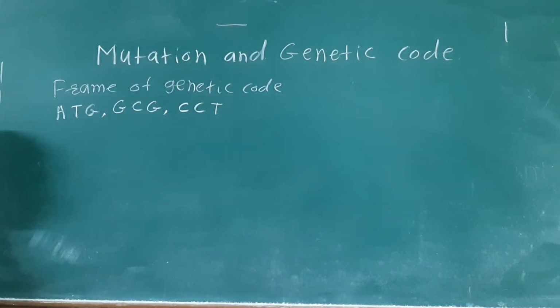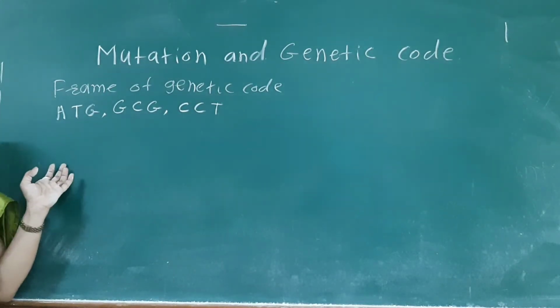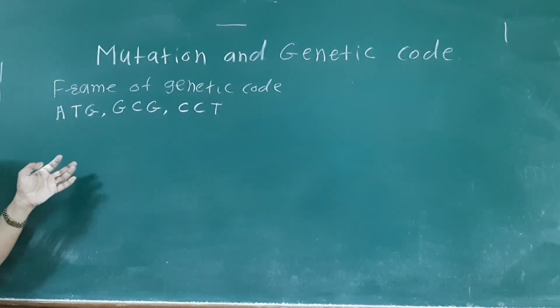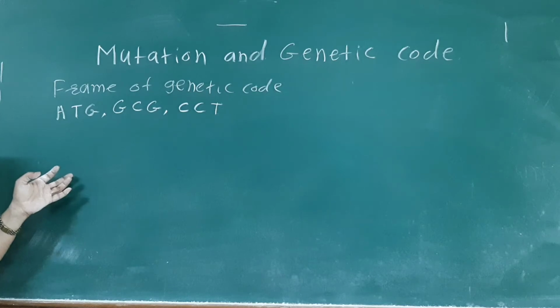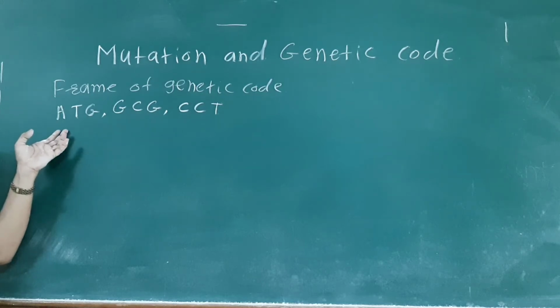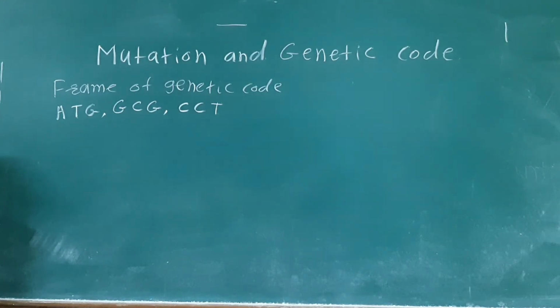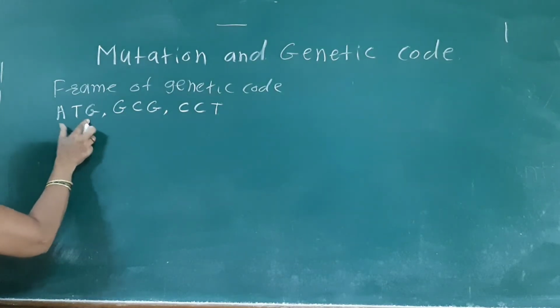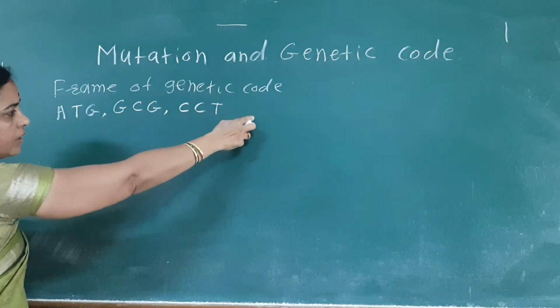These are the codons present. If there is the insertion of any one nitrogen base in between the first two codons, how does the change take place? It is the first codon, second codon, third codon, like this.